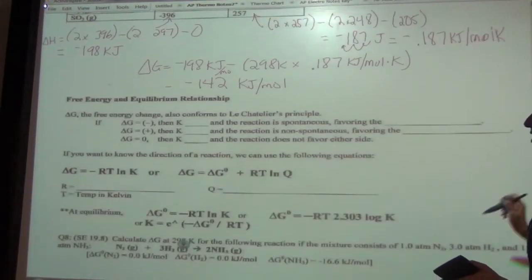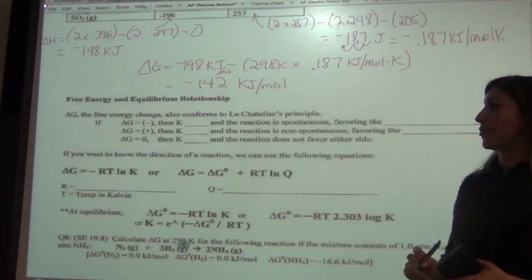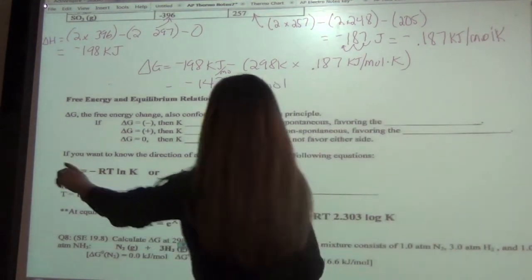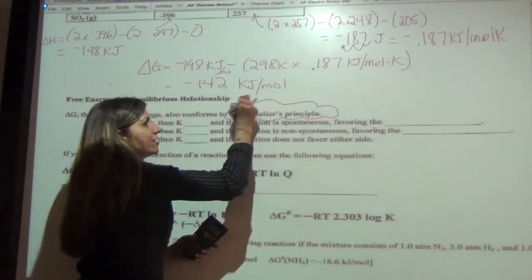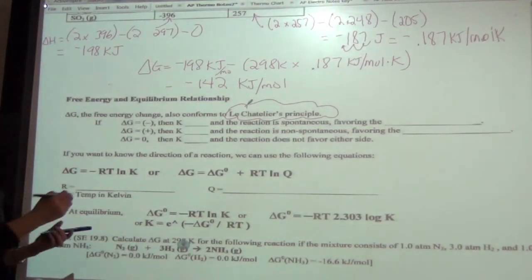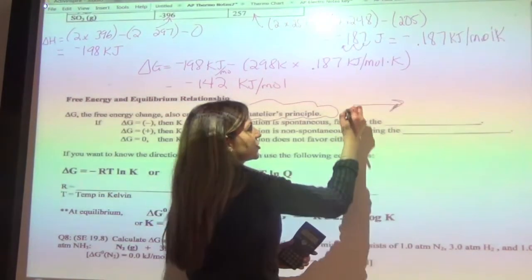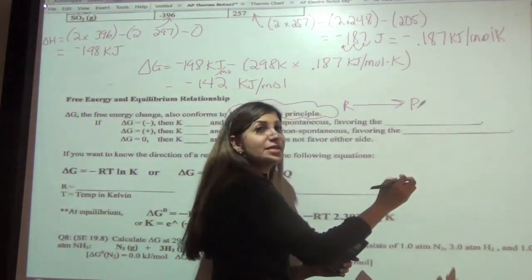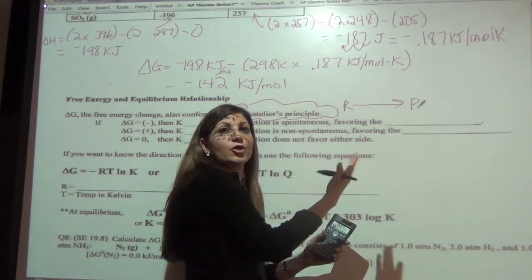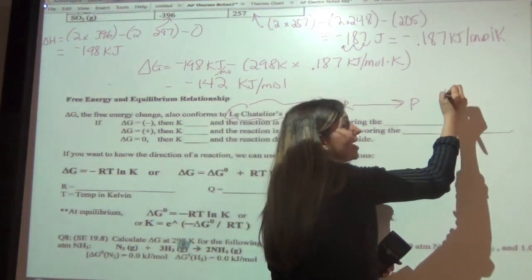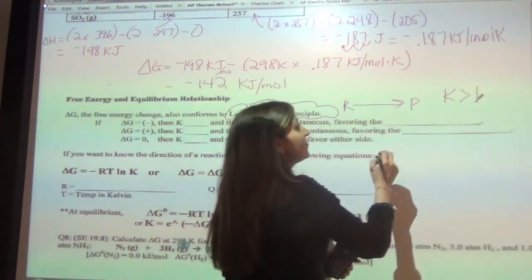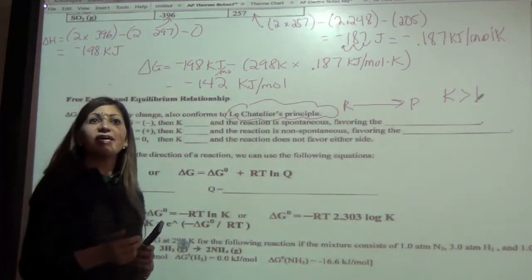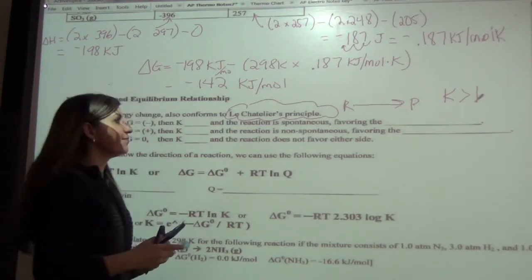Okay, and the last thing is free energy and equilibrium and how they're related to each other. So delta G also conforms to Le Chatelier's principle, okay? And we know that if we're moving in this direction from reactants to products, do you remember if your products are greater than your reactants, we said that K was what? Greater than 1. Awesome. And if you're favoring your reactants, then we said that K is less than 1.